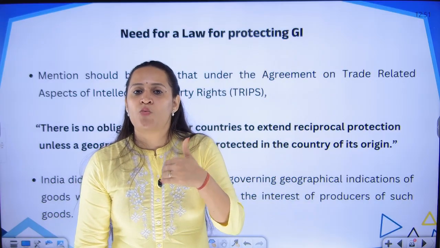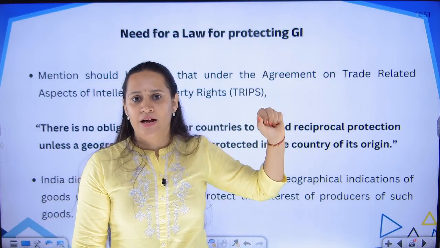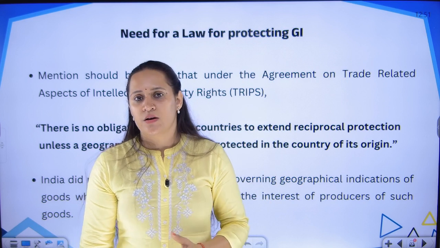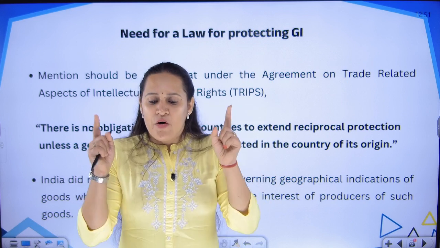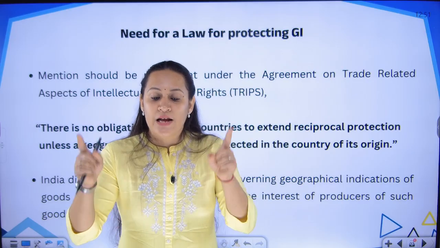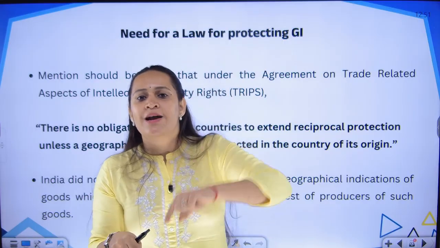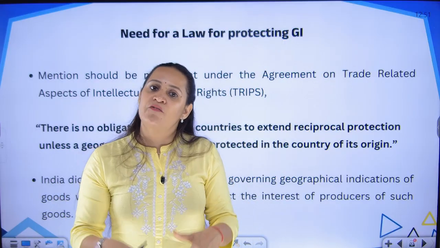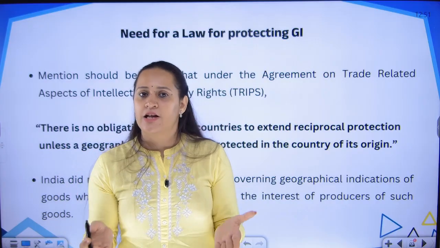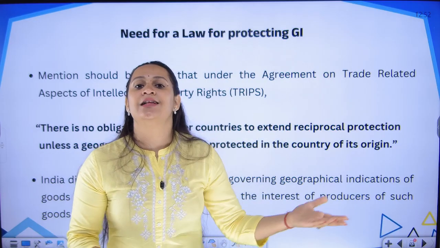So even if India wanted to claim protection for its products in any other country, that protection was not given because one condition is attached. If it is an Indian product, first the Indian government should protect it, the Indian law should protect it. If the home country protects the products, only then the foreign country is allowed to protect that product. But because in India we did not have laws for protecting geographical indications, we could not claim protection in any other country.